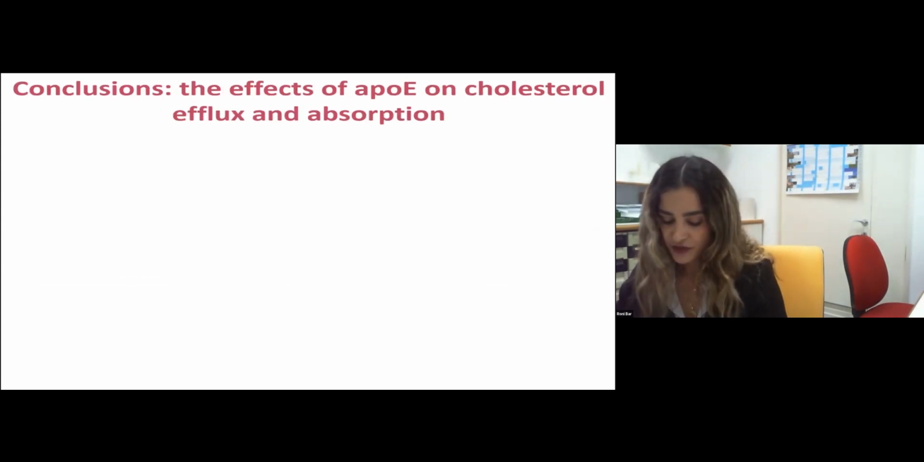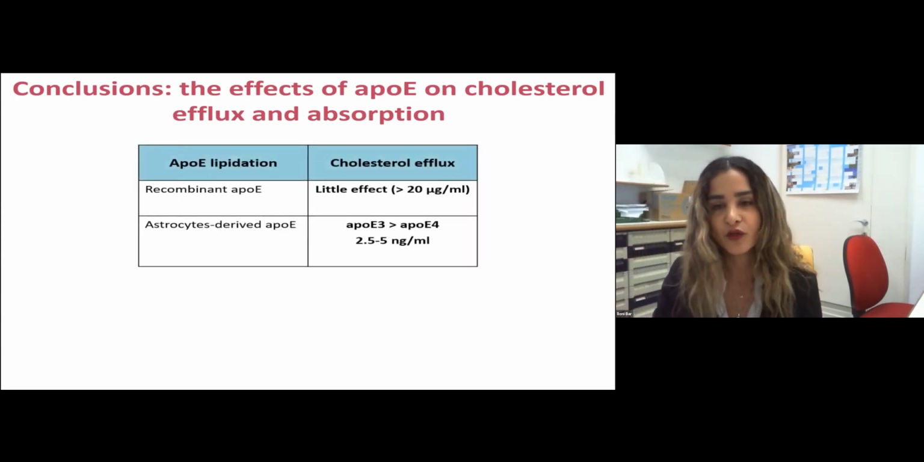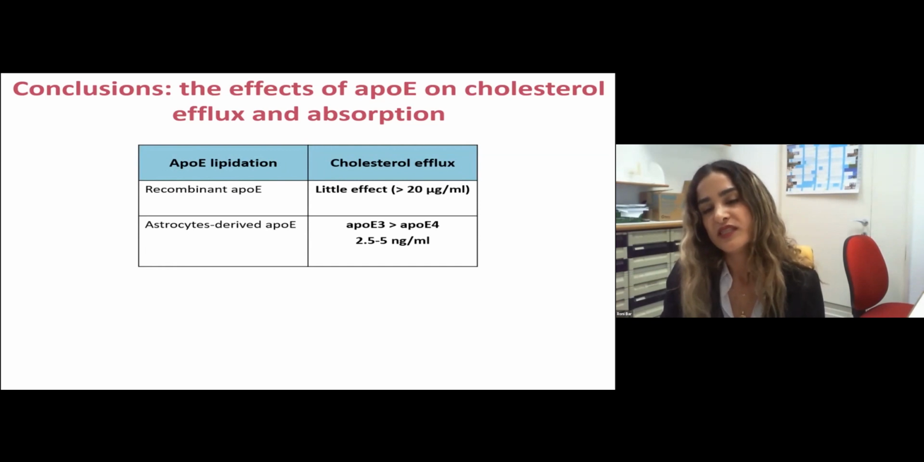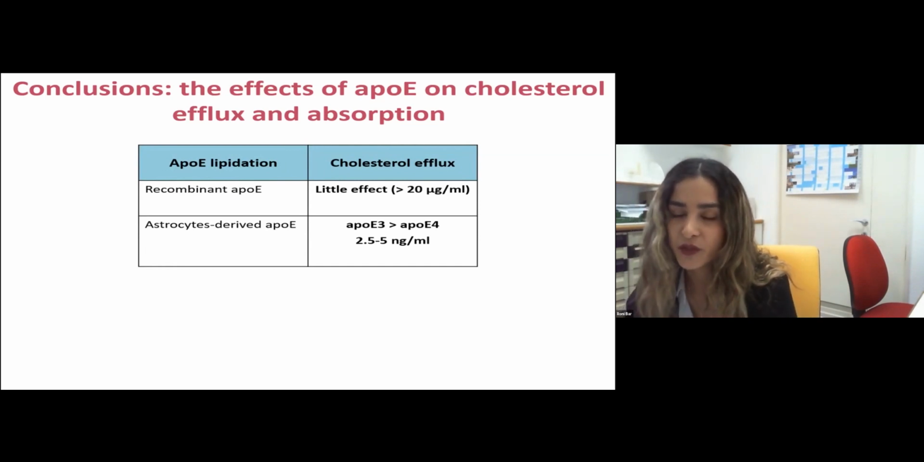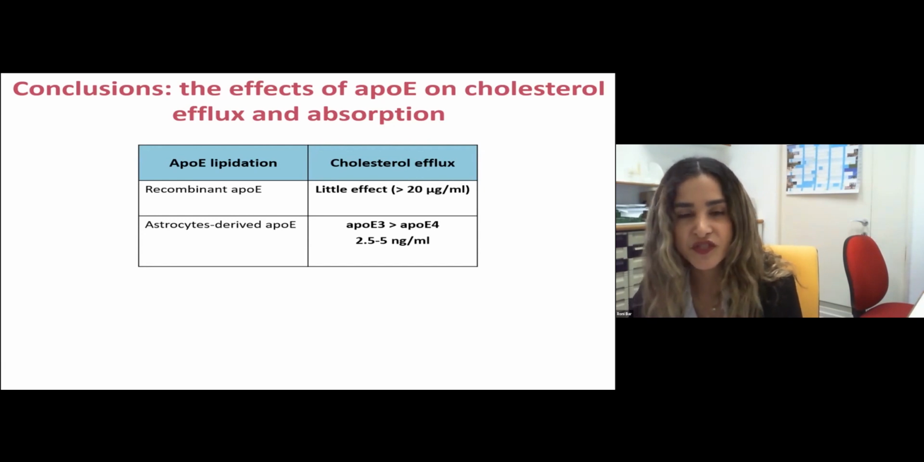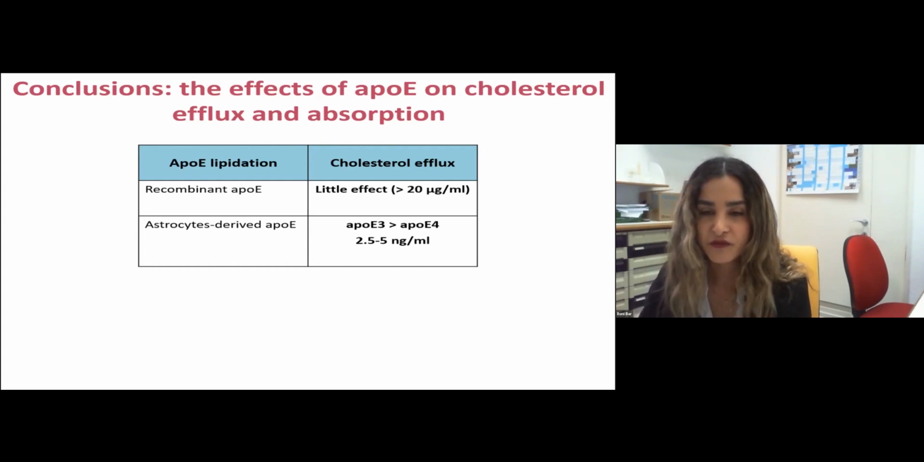So the conclusion so far is that in cholesterol efflux, with recombinant ApoE, we see little effect at dosages that are higher than 20 microgram per ml. And in astrocyte-derived ApoE, we see that ApoE3 is higher than ApoE4 at dosages of 2.5 and 5 nanogram per ml.